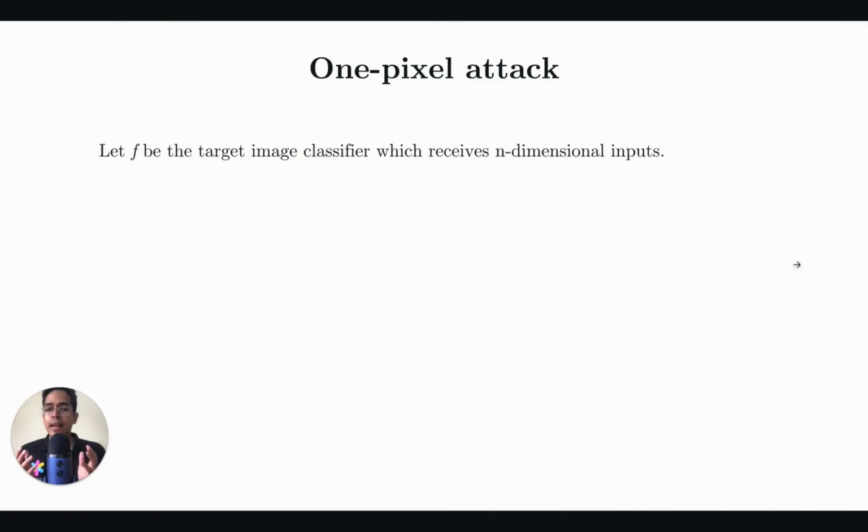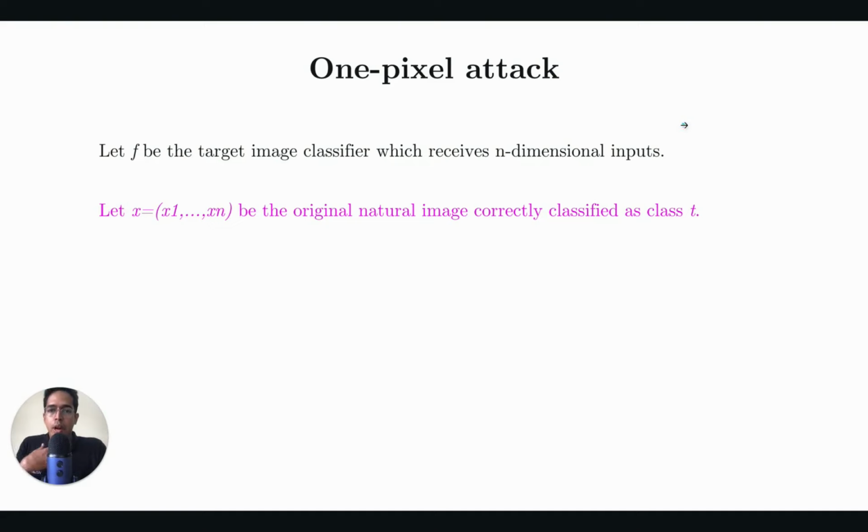So the theoretical idea behind one pixel attack is the following. Let's say I have a neural network which can predict an image which has n number of pixels. So F is the image classifier, which is the neural network. And I have an image with n pixels. Now, this image with n pixels we can represent as a vector having n dimensions. Each pixel forms one dimension. Then what we mean is, X is the input image, which is the original image, consisting of n dimensions, x1, x2, x3, etc. up to xn, where x1, x2, etc. are the values of the individual pixels.